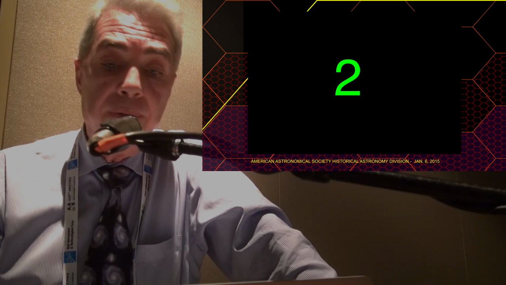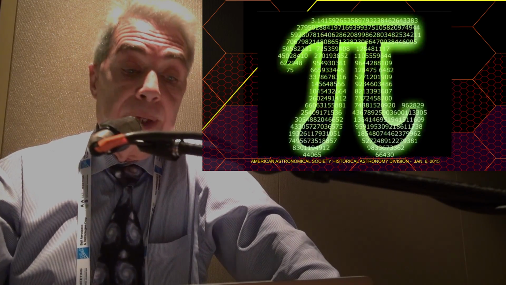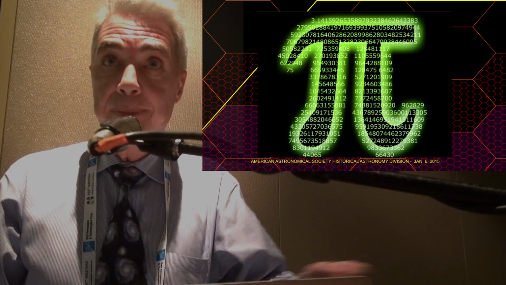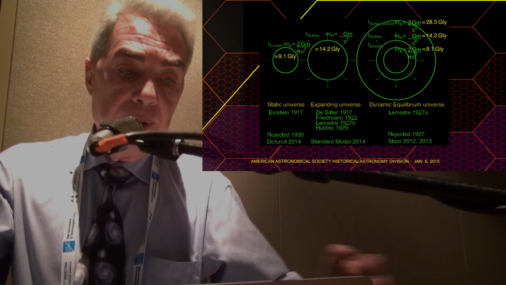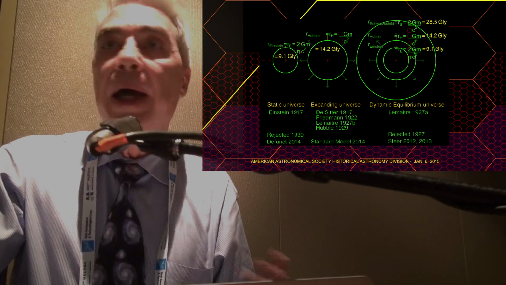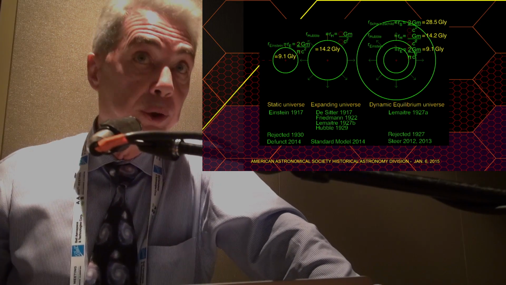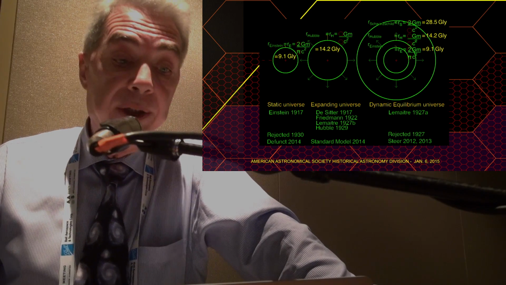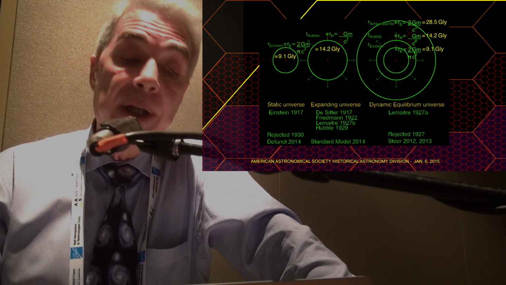And all they involve are factors of either 2 or factors of pi, and pi probably meaningful in terms of our universe having had some spin, some orbital angular momentum, as well as the radial velocities you hear about in the standard model. But having done the math, you can see that we are comparing these models in very accurate terms. You're looking at them in exact scale to one another, so you can see that the Schwarzschild radius is in fact exactly double the size of the Hubble expansion radius. It's exactly pi times the size of the Einstein static radius.